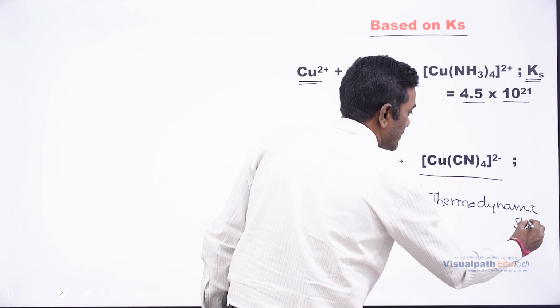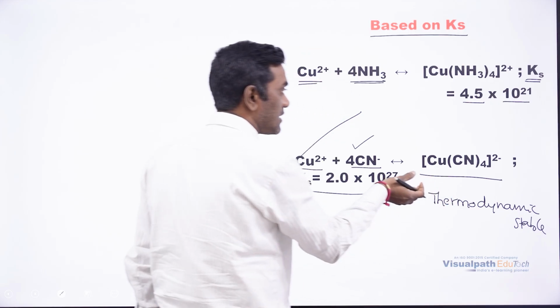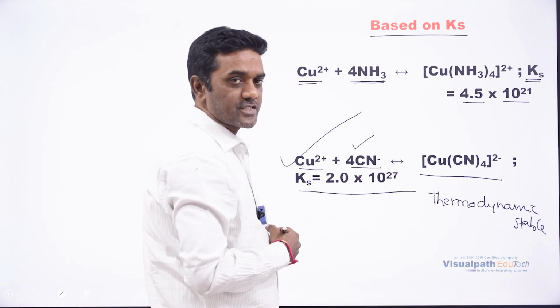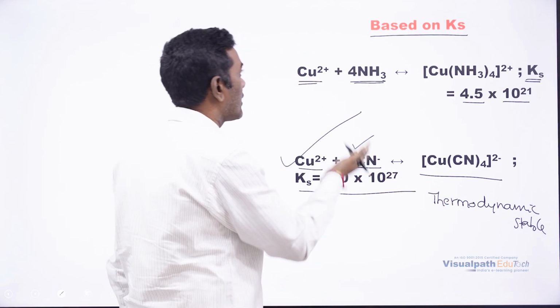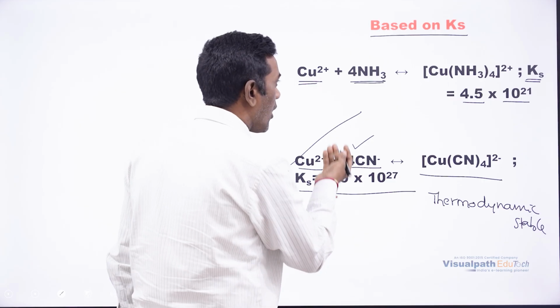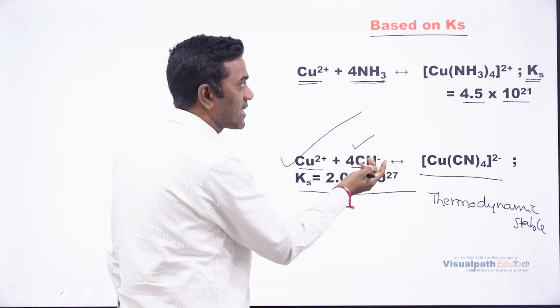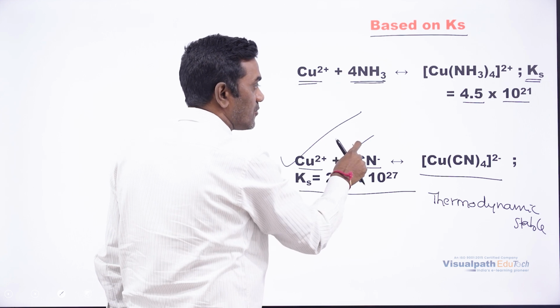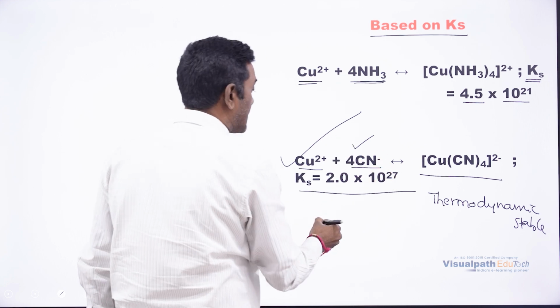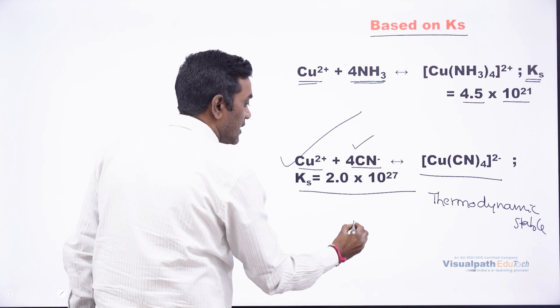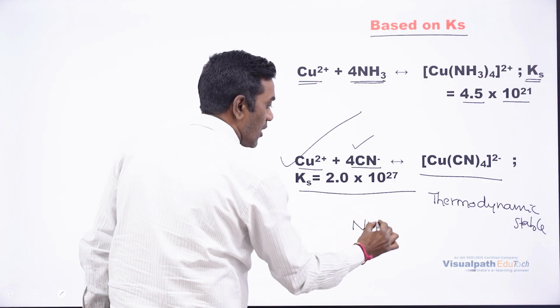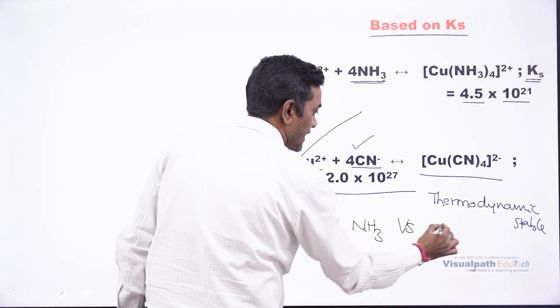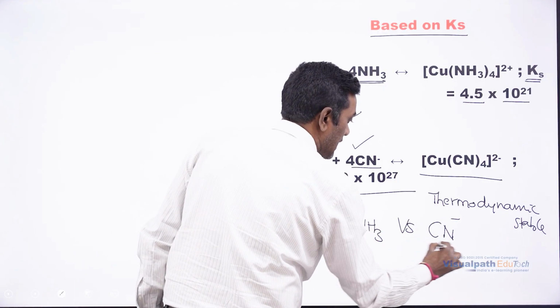We already discussed that the more the equilibrium constant, the more is the thermodynamic stability. So how do we predict, without looking at the K value, that the equilibrium constant will be more? It is based on the ligand. If you look at the ligand, ammonia versus cyanide, cyanide is the stronger ligand.